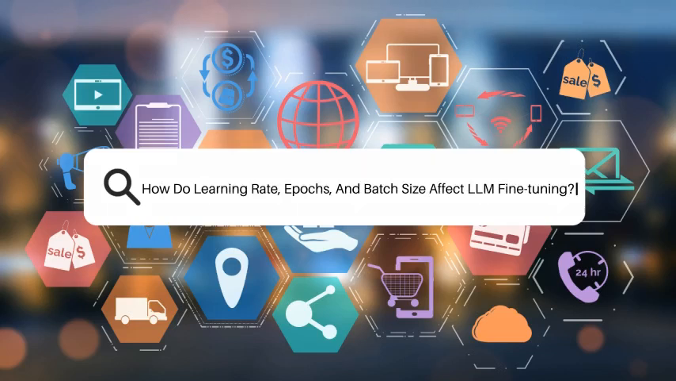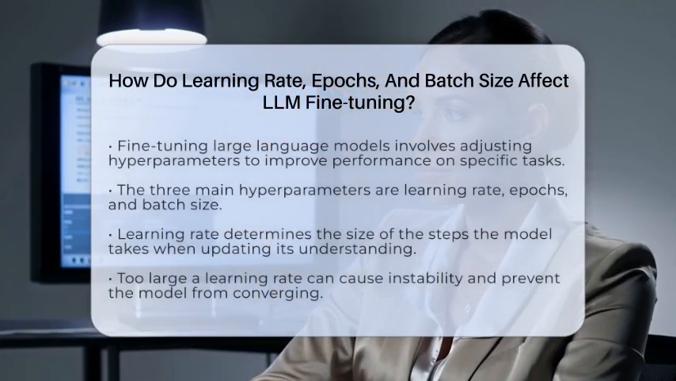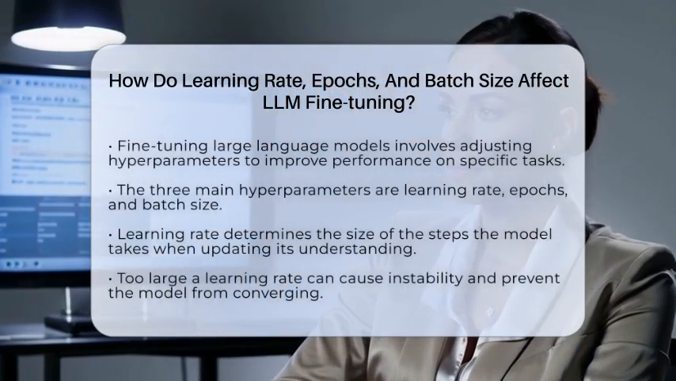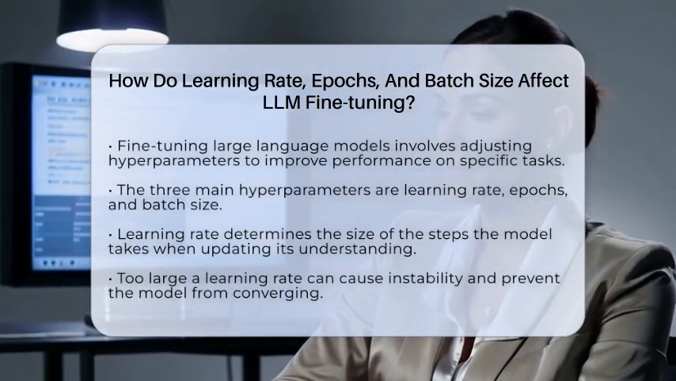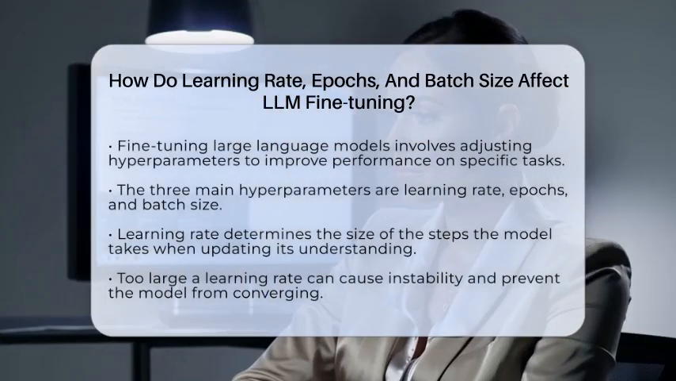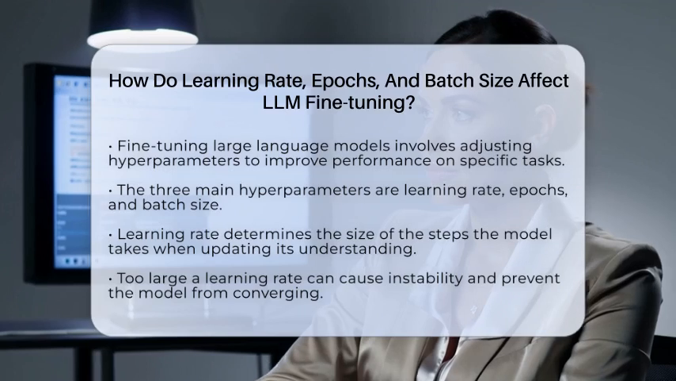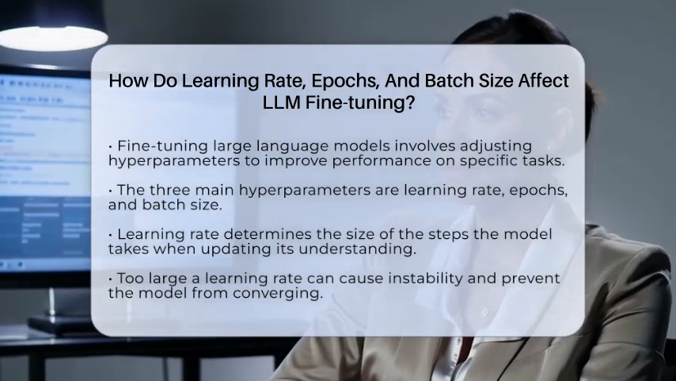How do learning rate, epochs, and batch size affect LLM fine-tuning? Imagine trying to teach a robot to understand new words. You want it to learn quickly but not so fast that it forgets what it already knows. That's where fine-tuning large language models comes in.